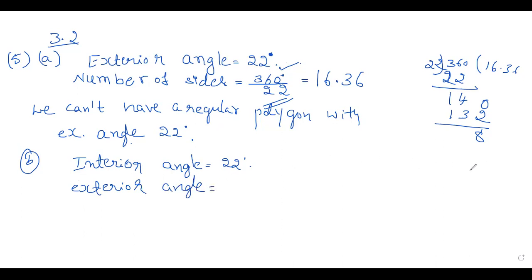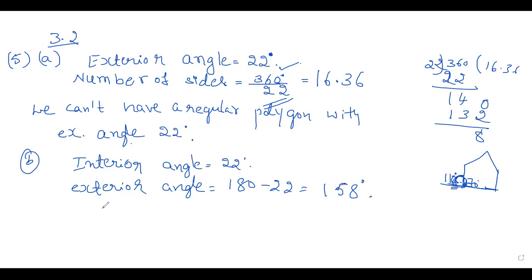So how to find out exterior angle here? We know that, for example, if the interior angle is 70 degree, what about the exterior angle here? So it is a linear pair of angles. The sum will be 180. Linear pair of angles means the sum of angles will be 180. This is 70, so this will be 110. So exterior angle for interior 22: how can you write this? 180 minus 22, that is 158.